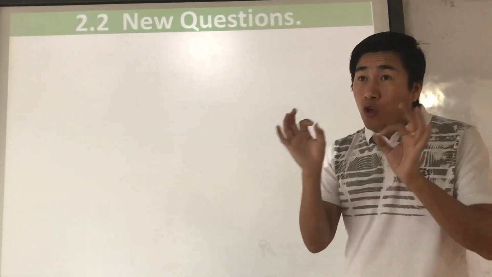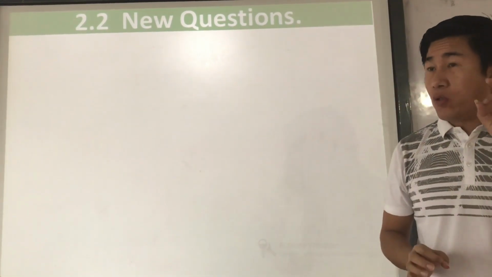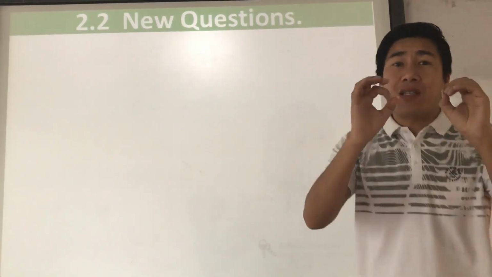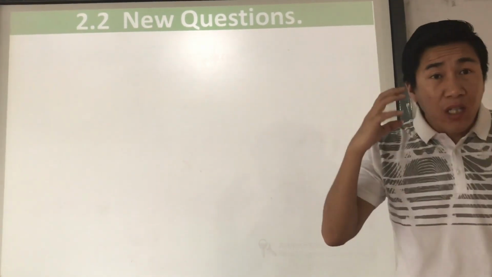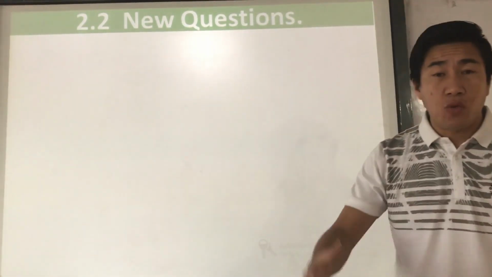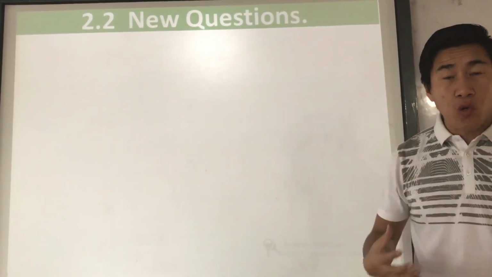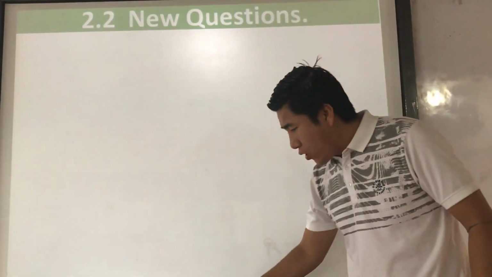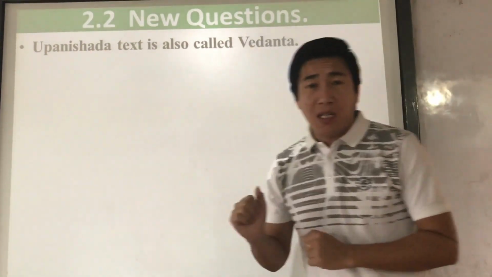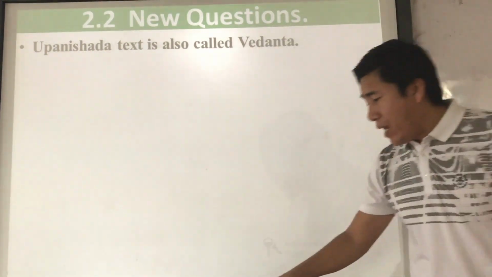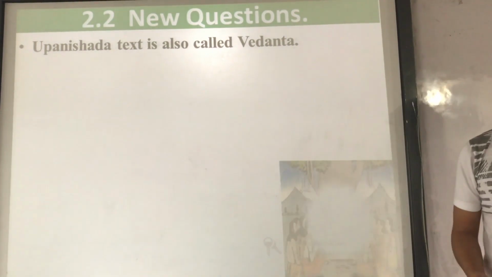First, the Upanishad text, you need to know it. It is one of the most popular Hindu texts, which mentions different new questions related to Atma, the soul, and so on. First, you need to understand the meaning of Upanishad. Literally, Upanishad means approaching near or sitting near.